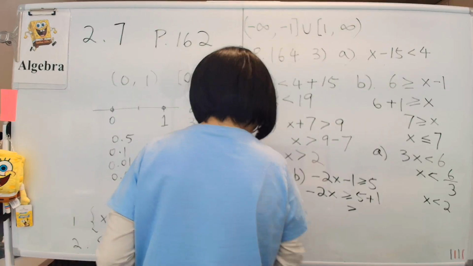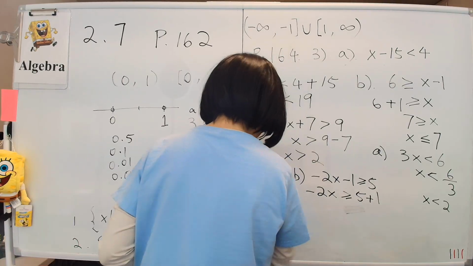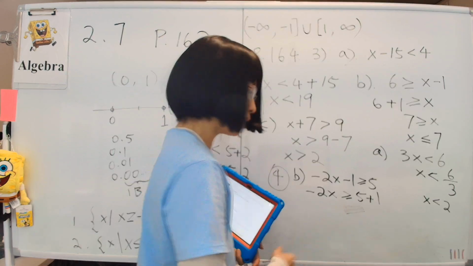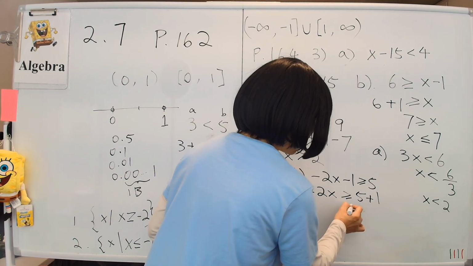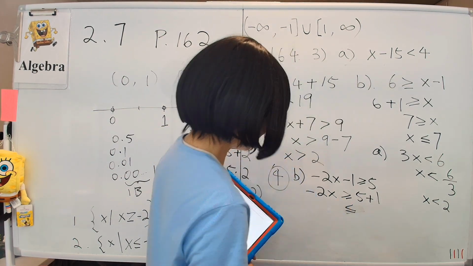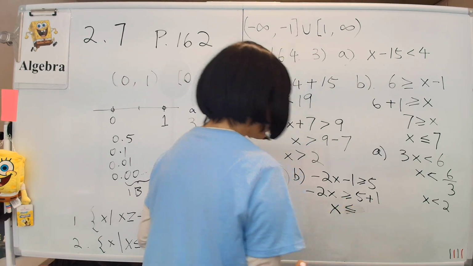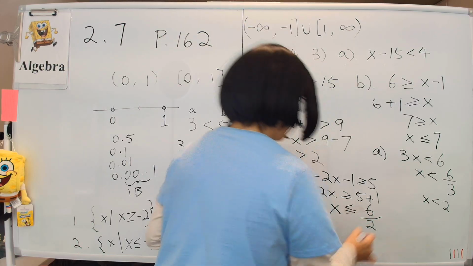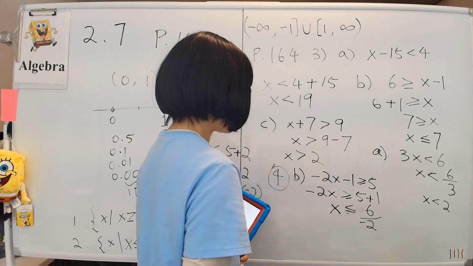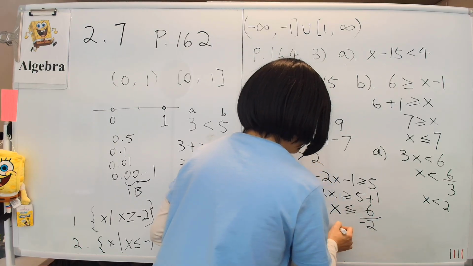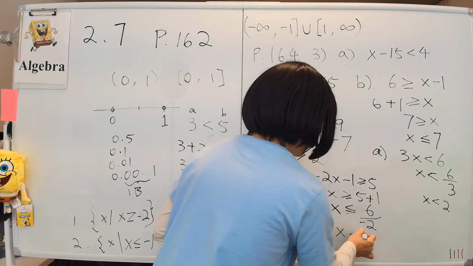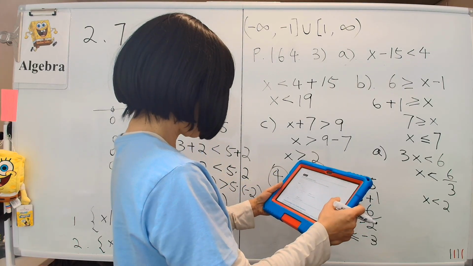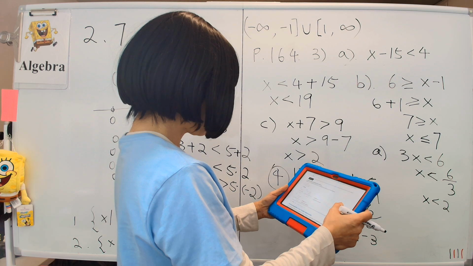Then remember the flipping the sign business, because we have to divide by negative 2. We're going to push the negative 2 down to the bottom, but in doing that, we have to flip this sign. So if I flip the sign, we can do the push down, dividing by minus 2. So the answer is x is less than or equal to minus 3. Is that right? Yep, that is for part B.